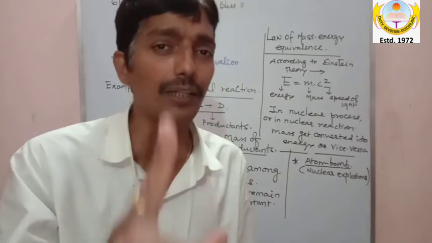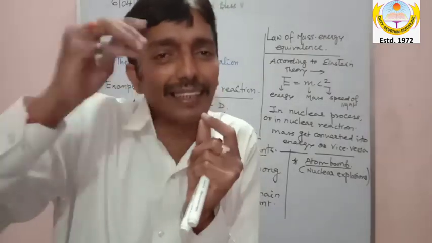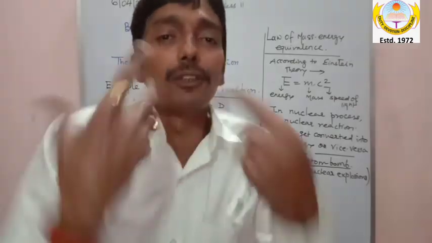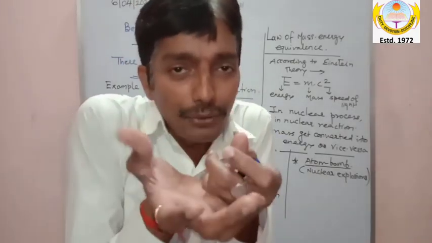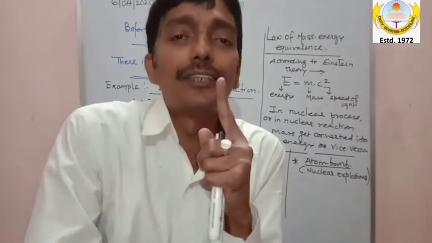Nuclear process और nuclear reaction में, sir, neutron itself, I'm not discussing कैसे होता है, but यहाँ पे सुन लो पाए, that neutron itself converted into proton. अब जितना mass of neutron proton में convert होगा, energy release होता है.